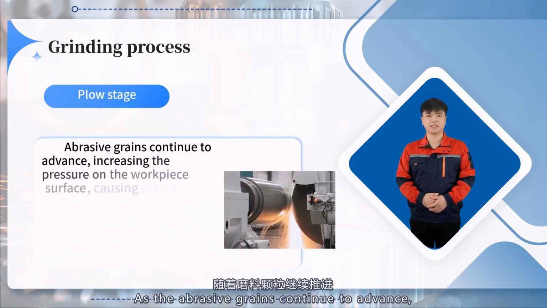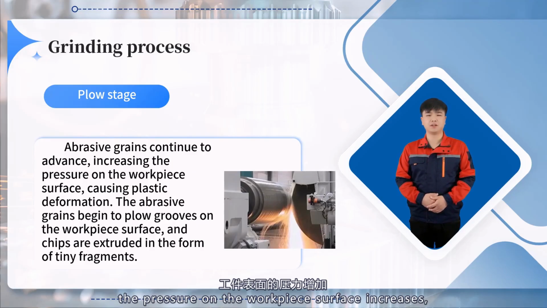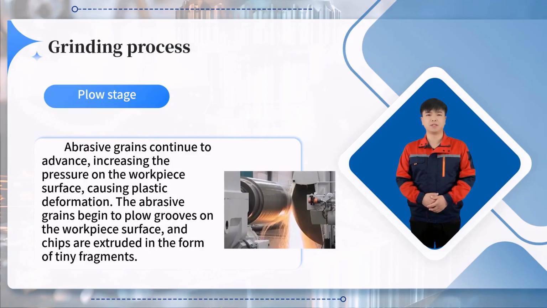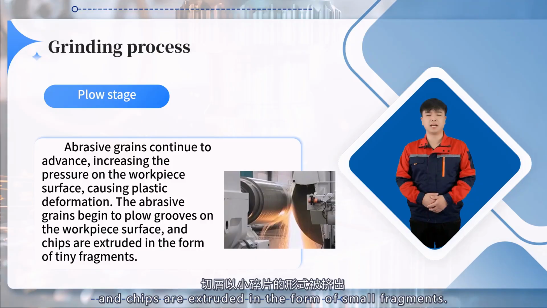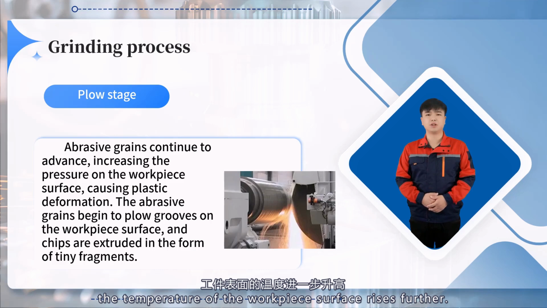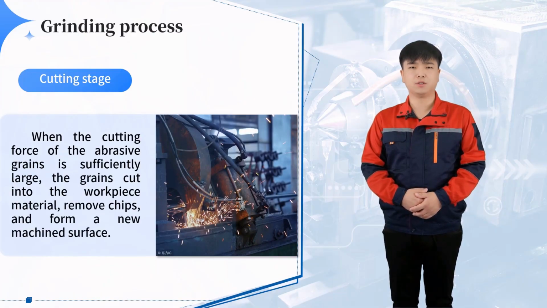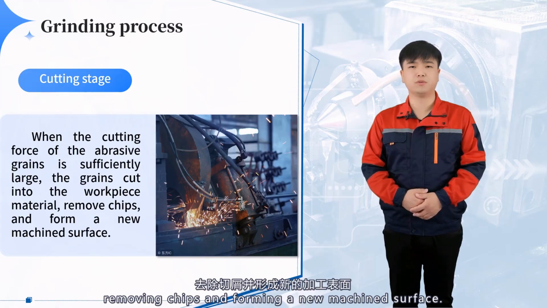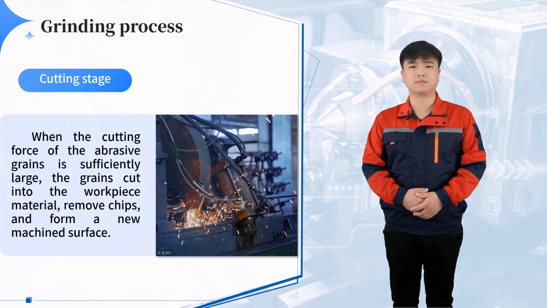Plowing stage. As the abrasive grains continue to advance, the pressure on the workpiece surface increases, causing plastic deformation. The abrasive grains begin to plow grooves into the workpiece surface, and chips are extruded in the form of small fragments. At this point, the temperature of the workpiece surface rises further. Cutting stage. When the cutting force of the abrasive grains is sufficiently large, the grains penetrate the workpiece material, removing chips and forming a new machined surface. In this stage, the cutting action of the abrasive grains is most pronounced.